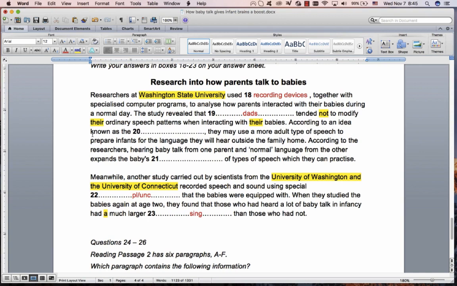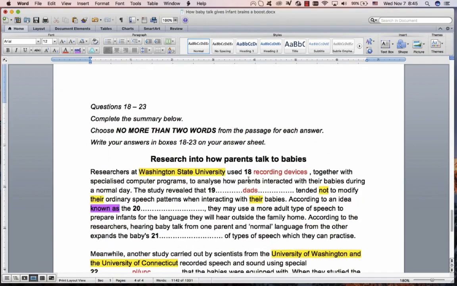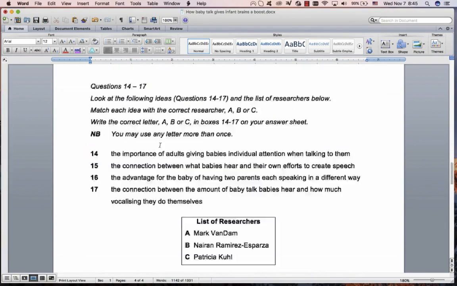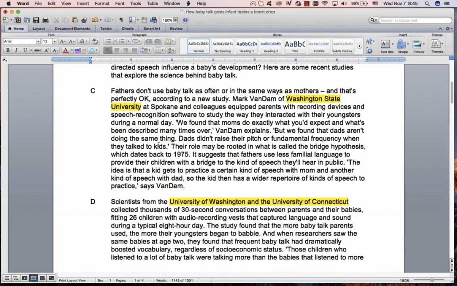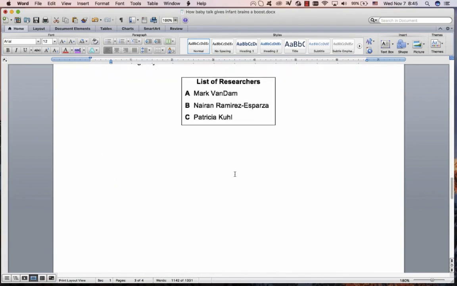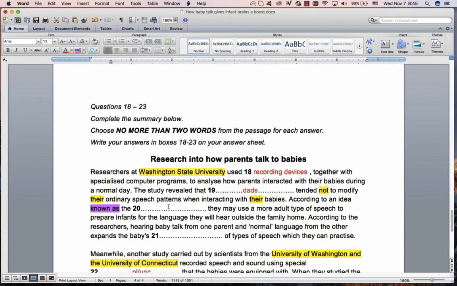"According to an idea known as the." Now this I always like to highlight. That often gives you a clue. Please remember all the synonyms for this: known as, is called, is referred to as, is termed. Those are the four main ones. What is known as? An idea known as the. Can you see the "known as"? And there it is over there, "is called". What is it called? The bridge hypothesis. So really, if you saw the "known as", "is called", it's very straightforward again.